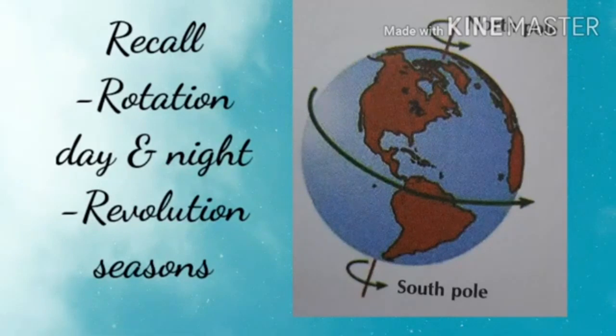Children, it takes 365 days and 6 hours for the earth to complete one revolution around the sun. But the calendar shows 365 days in the year. Children, what is a leap year? The year which has 366 days is called a leap year. That extra 1 day is added to the shortest month of the year, that is February.